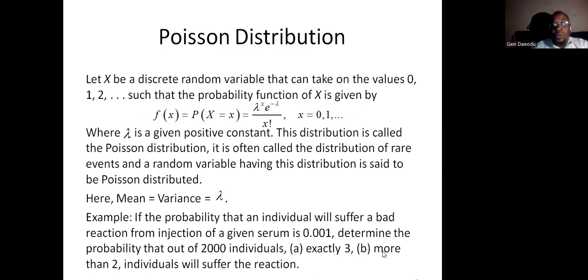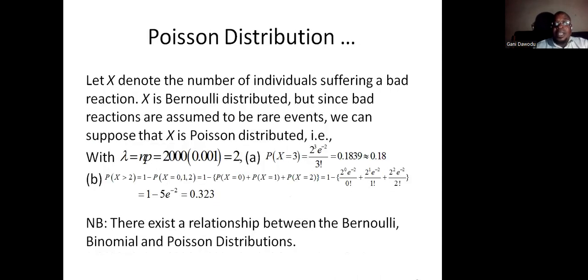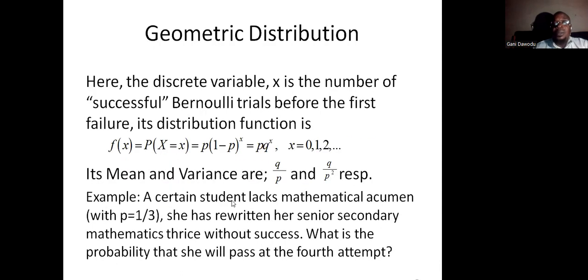For more than 2, you are going to take 1, which is the probability for everything, then remove the 0 case, the 1 case, the 2 case from it. And that's what is exactly done here. See, the 0 case, 1 case, the 2 case. What remains is more than 2, and that's the required probability.